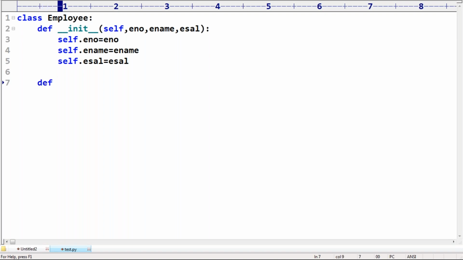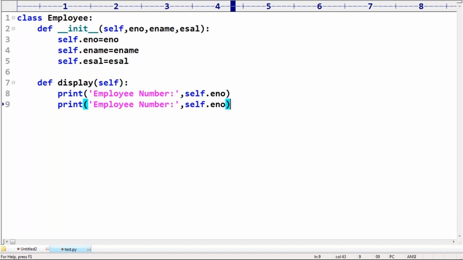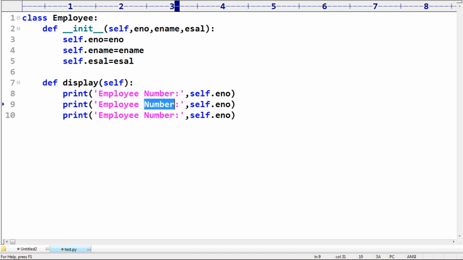Def display(self): print employee number, self.enum, employee name, self.ename, and then employee salary, self.eval.